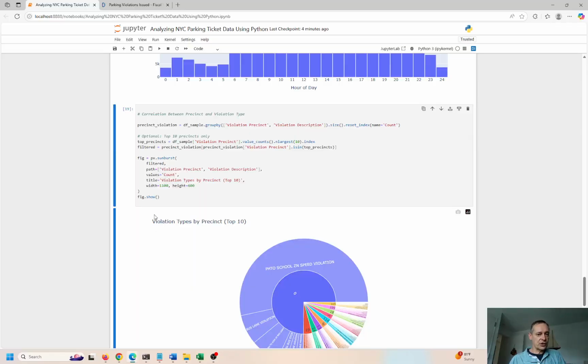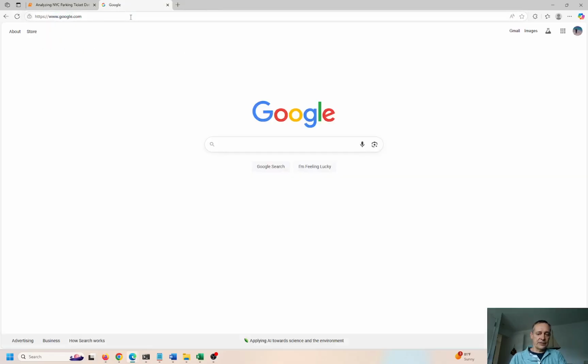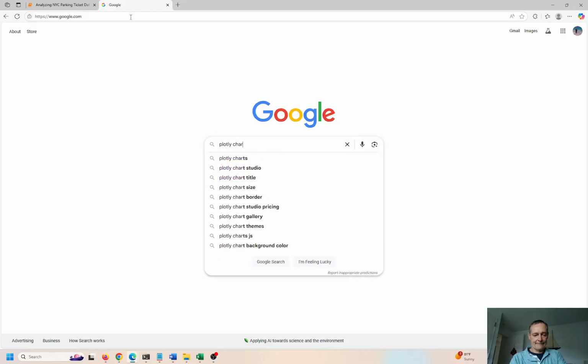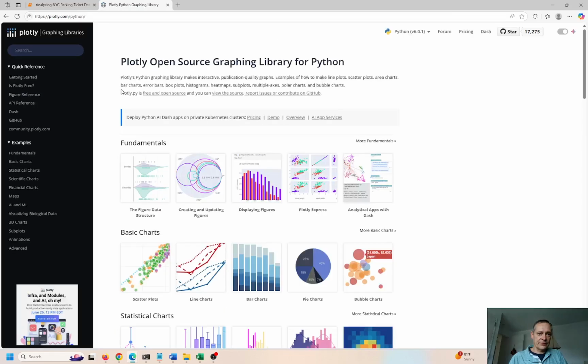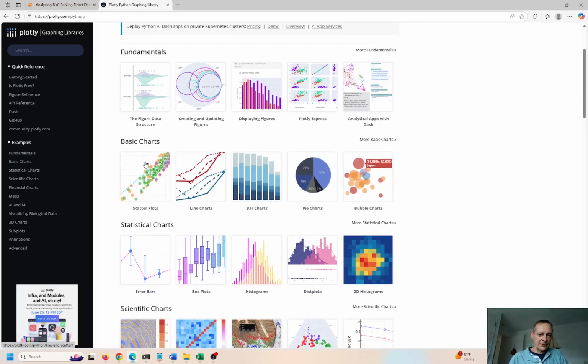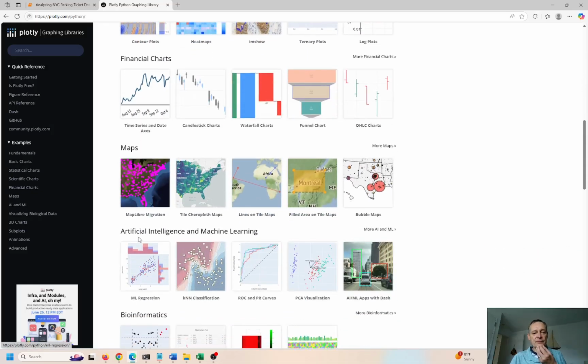This is called a sunburst chart. This comes from the Plotly world. So I love Plotly. Let me go over there for just a second. Plotly charts. So these guys have all kinds of real fun, interesting graphs and charts. Here's scatter plots, histograms, 2D histograms, bubble plots, bubble charts, contours. They have charts of geography, bubble maps over here.